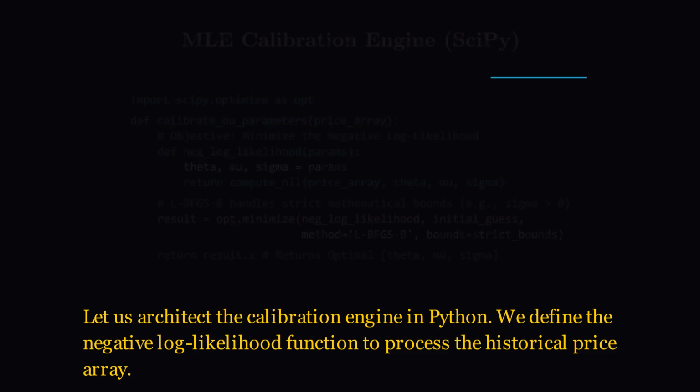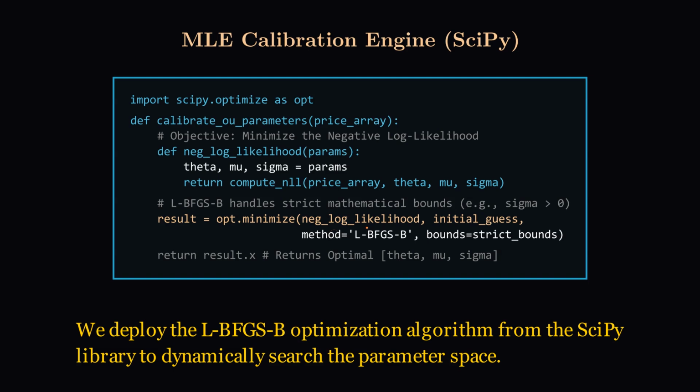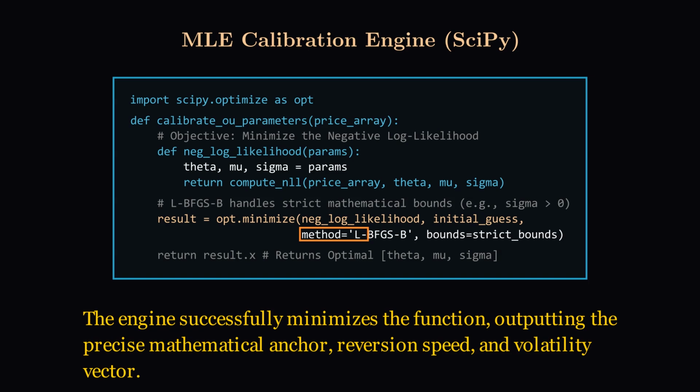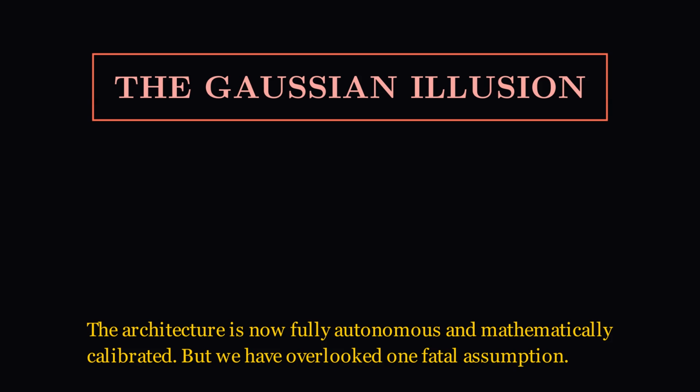Let us architect the calibration engine in Python. We define the negative log likelihood function to process the historical price array. We deploy the L-BFGS-B optimization algorithm from the SciPy library to dynamically search the parameter space. The engine successfully minimizes the function, outputting the precise mathematical anchor, reversion speed, and volatility vector. The architecture is now fully autonomous and mathematically calibrated.